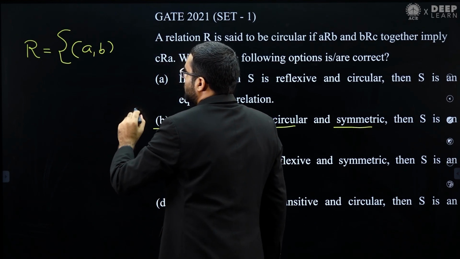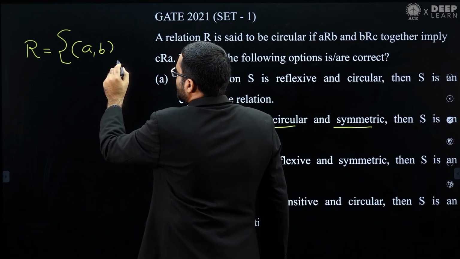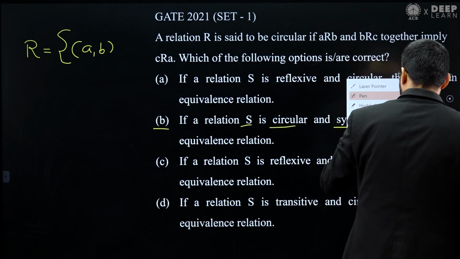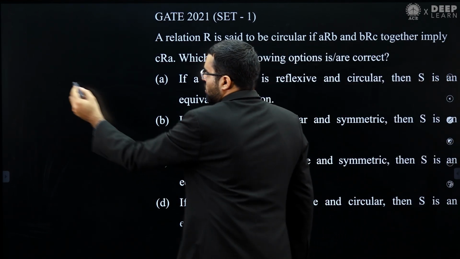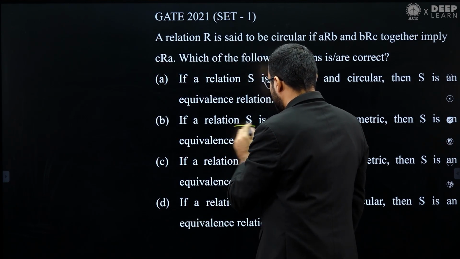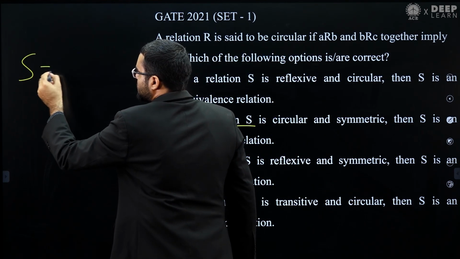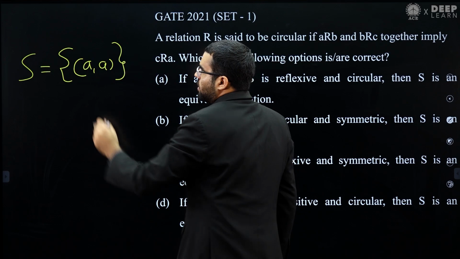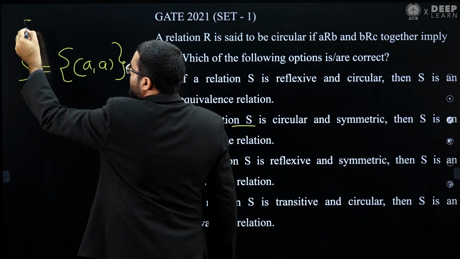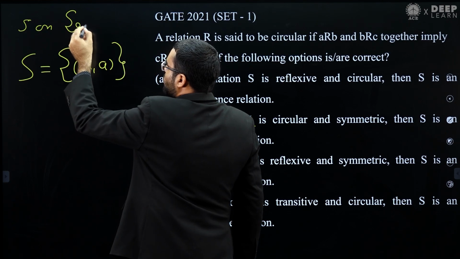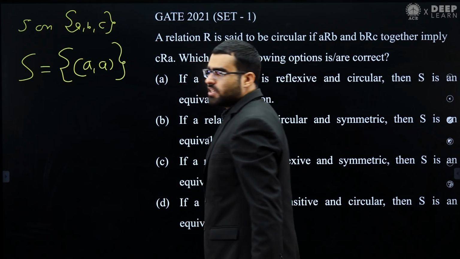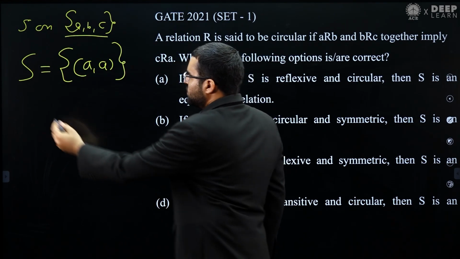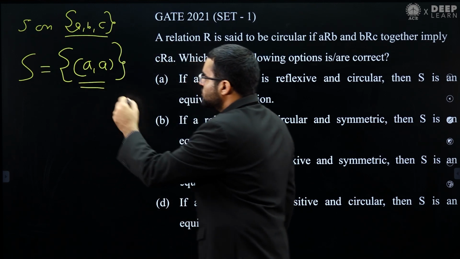So he is saying relation S is circular and symmetric. Let's consider this relation S, where A is related to A, defined on the set A, B, C. This is our base set, and in this relation S, you can see A is related to A.